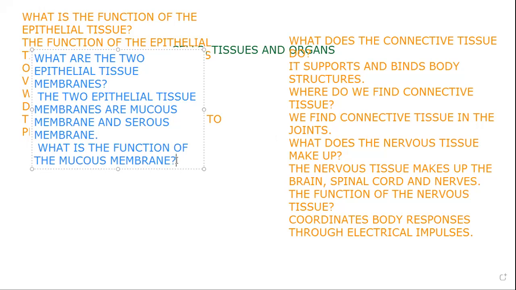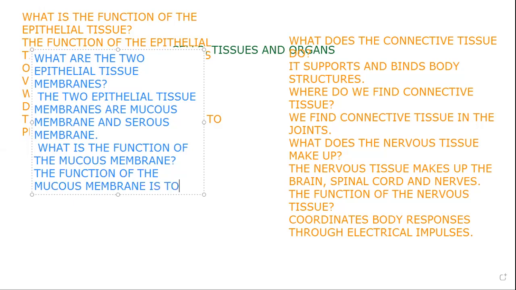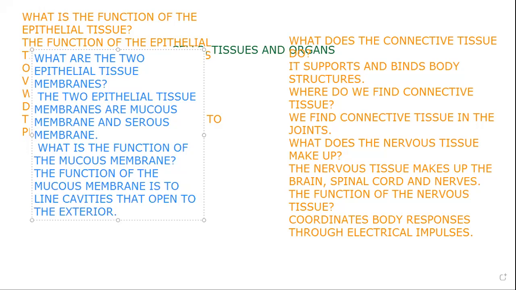See, Dr. Andrea, so what is the function of the mucous membrane? The function of the mucous membrane is to secrete mucus and line body cavities that open to the exterior. Very good. The function of the mucous membrane is to produce mucus and to line, el que más me interesa, right? To line cavities that open to the exterior.